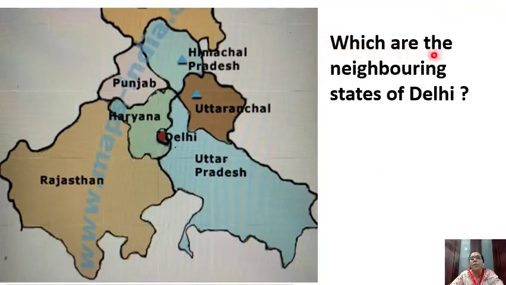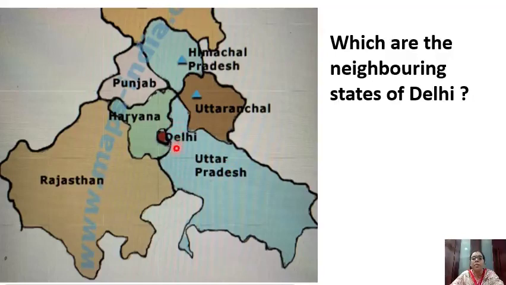Which are the neighboring states of Delhi? Here it is Delhi. It is located in the northern part of India. From the east, it is bordered by Uttar Pradesh, right?